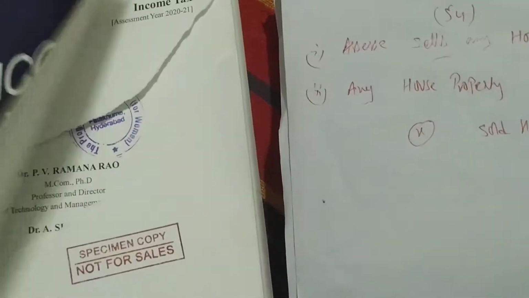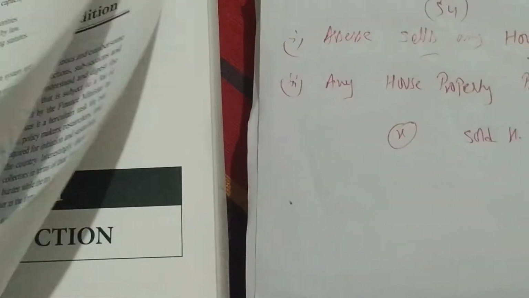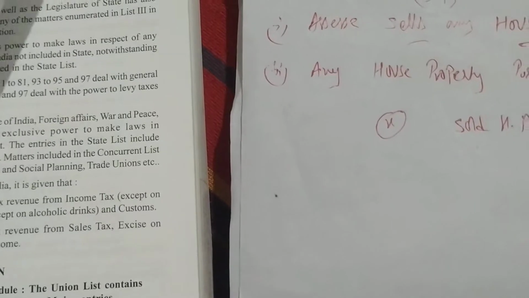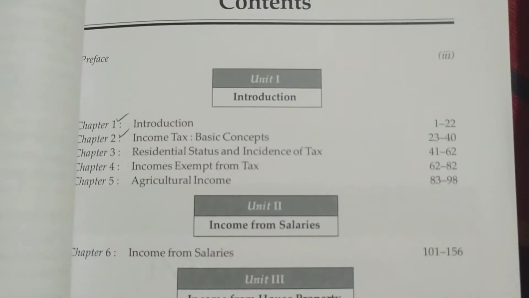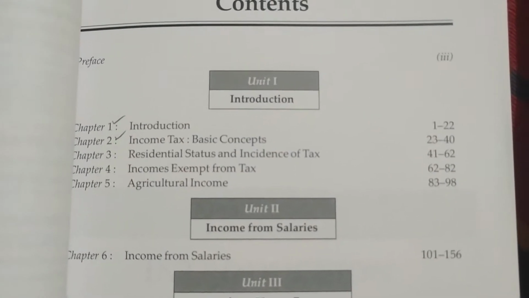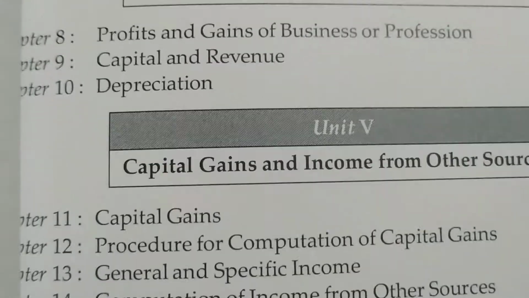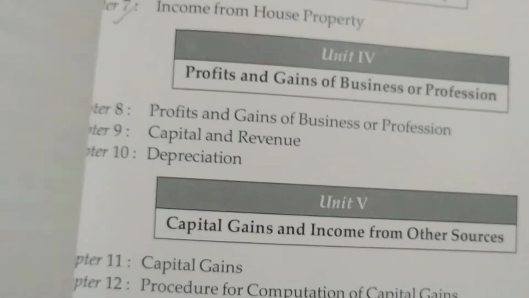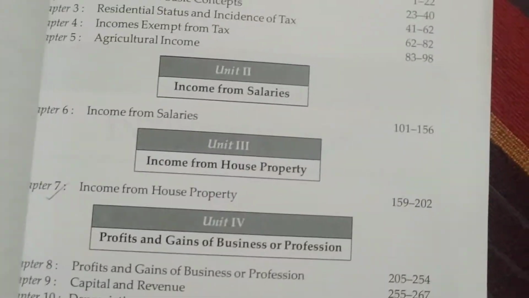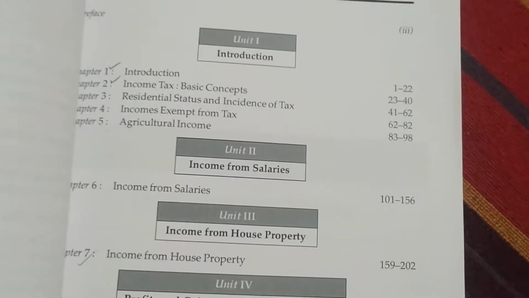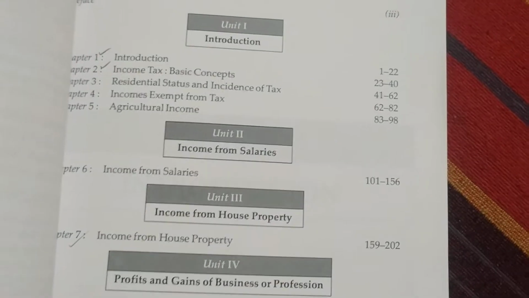Now we will see what topics we have covered. We have completed introduction and basic concepts. Next we completed house property, and next we are seeing capital gains. I am explaining only those chapters which are important from the exam point of view. Tax is very lengthy, so we will not do all the concepts; selectively we will complete them one by one.